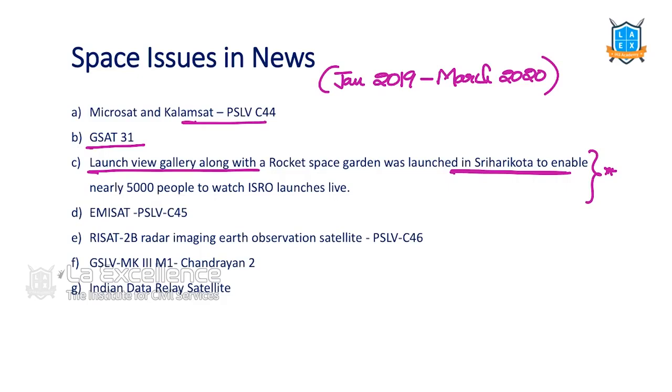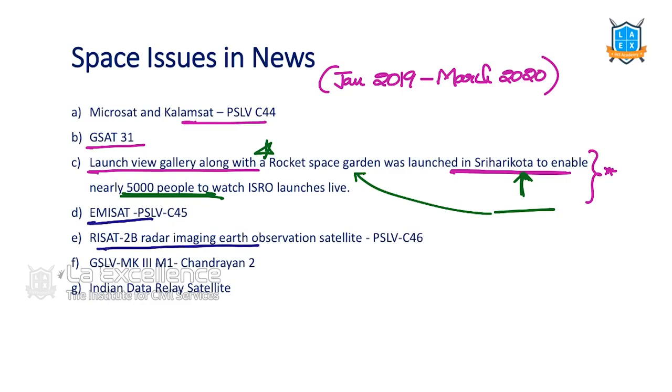But what if they ask, which of the following are the achievements of ISRO? And then they give one statement, this one: 5,000 people can sit and watch all the launches of ISRO at a time. What if they give that particular statement? Can we ignore such statements also? No. Because this is considered one of the biggest achievements, we should remember such statements also.